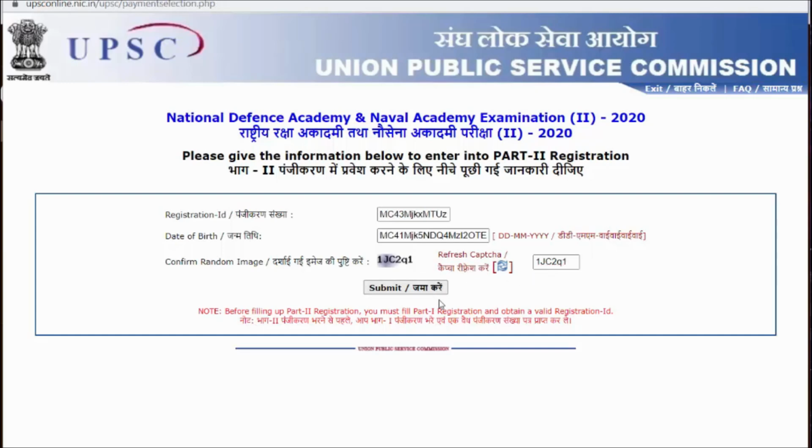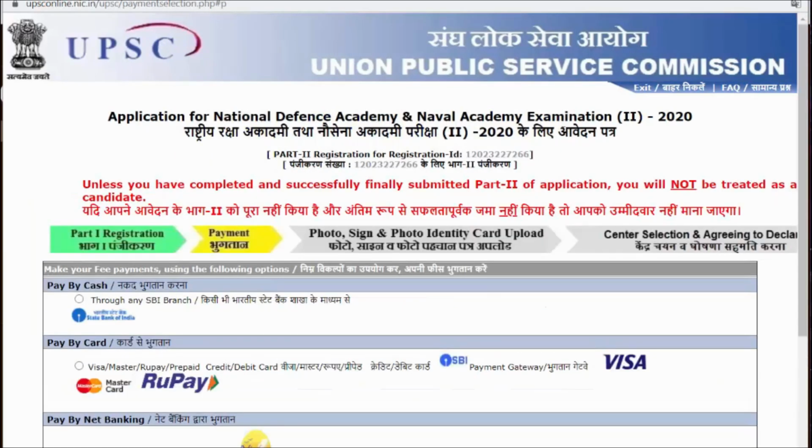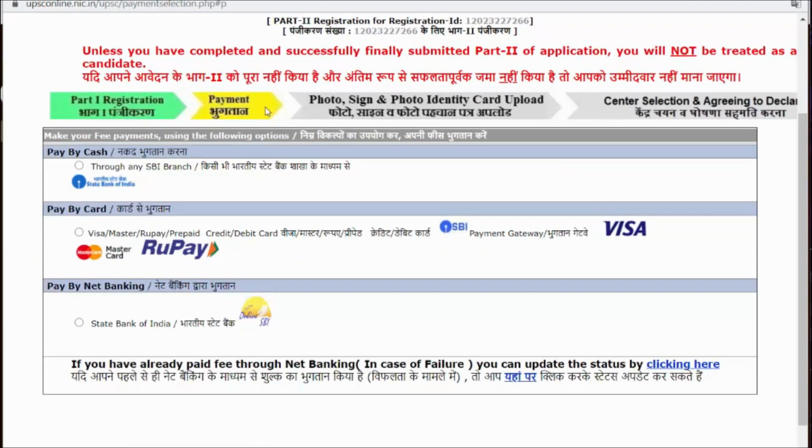Submit it. If you provide proper information, then you will be directly redirected towards the payment gateway, which we also call payment. So I can pay by cash through an SBI branch. If I click on this, I will get a very important form. I have to take a printout of that form, and then go to the SBI branch and pay through offline mode, for which the last date is 5th of May. But as of now, most of the people are going through online mode, since Digital India is here, so I will go through payment through online mode only.